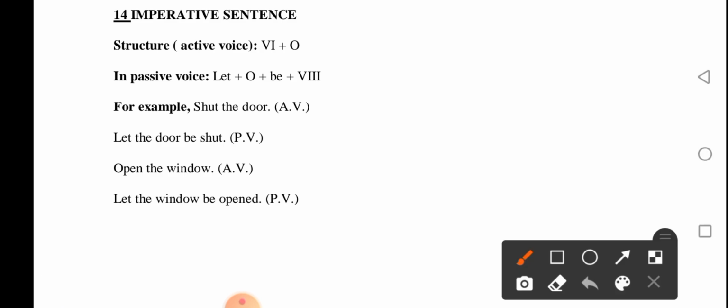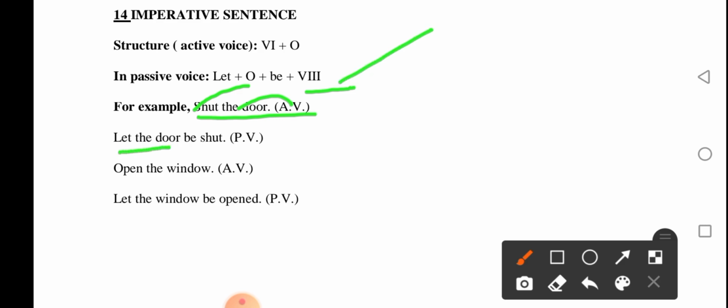So to change it into passive we use let, then the object, then we add be, then verb 3 of the verb which was given in the active voice. For example, shut the door. This is active. Look, "shut" is what? The verb 1, and "the door" is what? Object. There is no subject in this case. So if there is no subject in the sentence, it is what? Imperative sentence. So we should use this structure to change it to a passive voice.